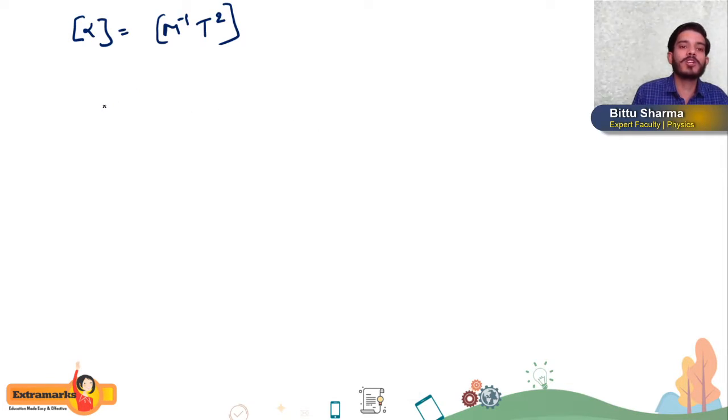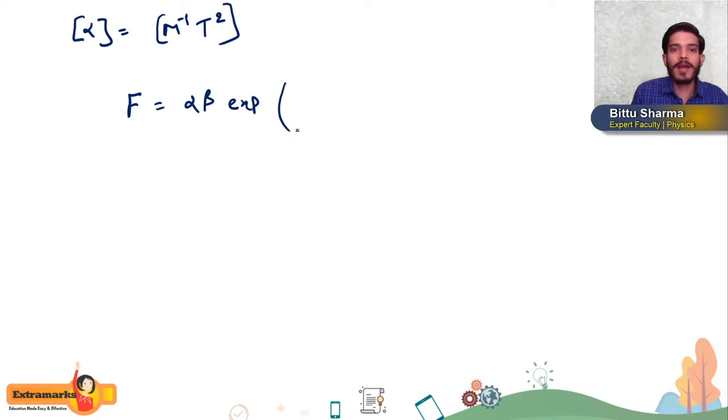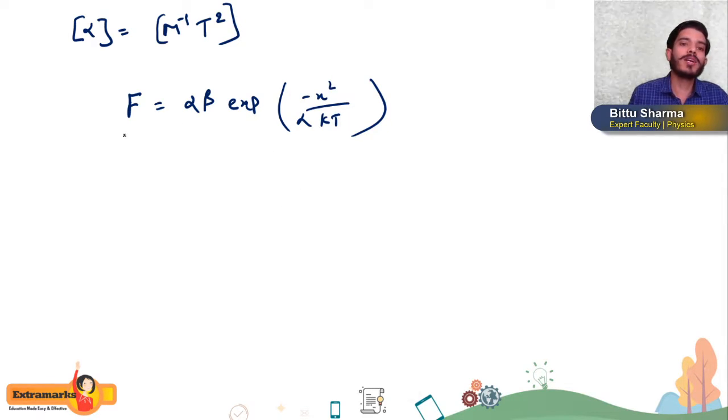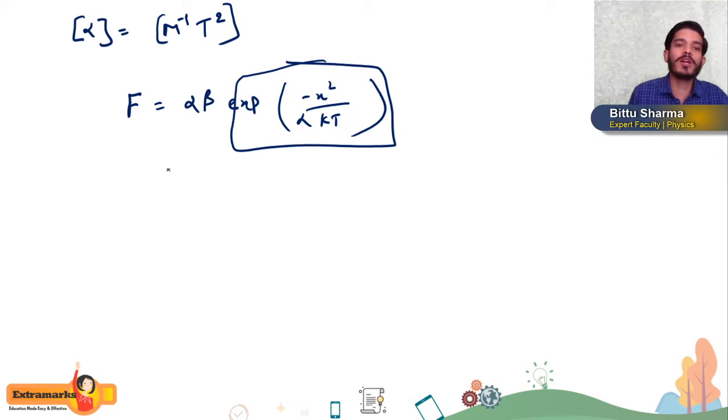We have to calculate the dimension of beta in our question. The equation of force given to us is F equals alpha beta times an exponential function, with the term minus x square divided by alpha kT. Again, you have to consider this exponent dimensionless. So by the principle of homogeneity, the dimension of force should be equal to the dimension of alpha beta.